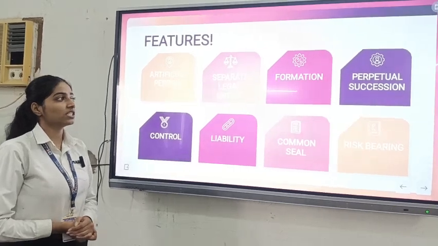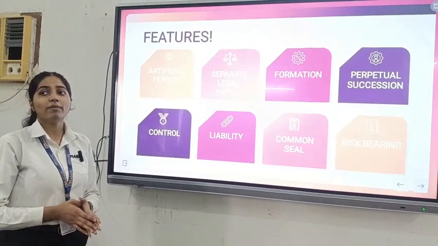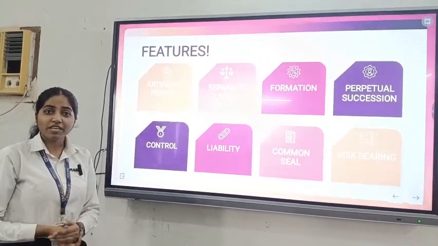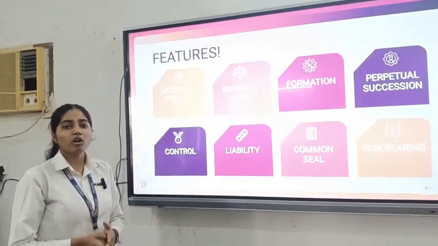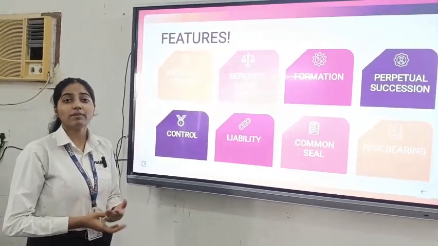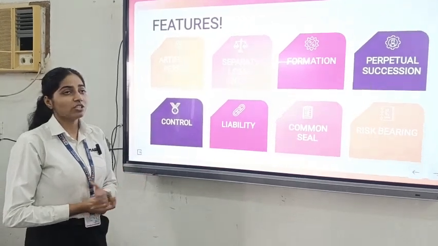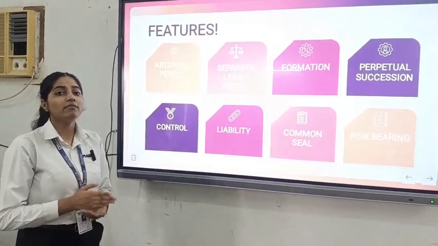Fourth one is perpetual succession. Perpetual succession means that members may come and members may go, but the company will continue to exist. The members may go bankrupt or insolvent or even go insane, but the company will continue to exist, because the company is only created by law and will only end by the law.